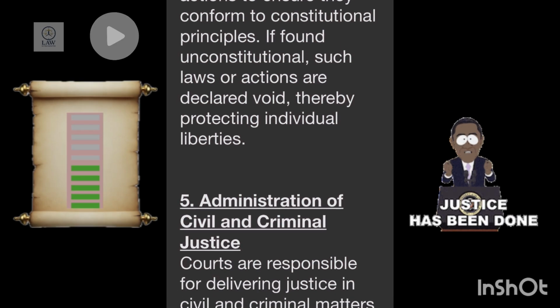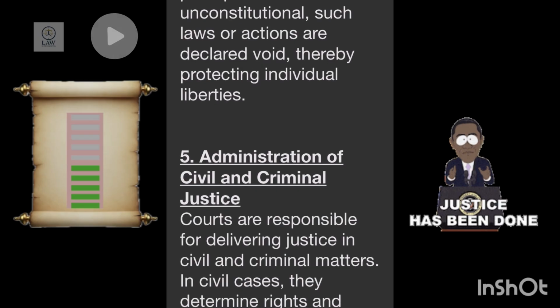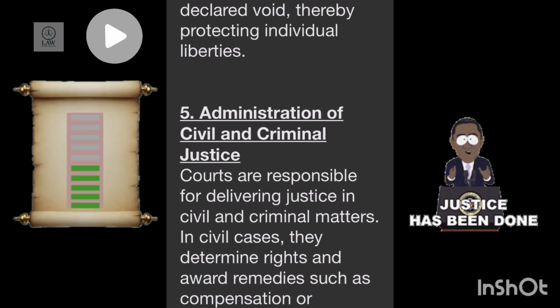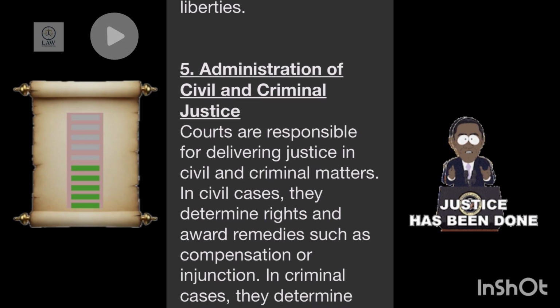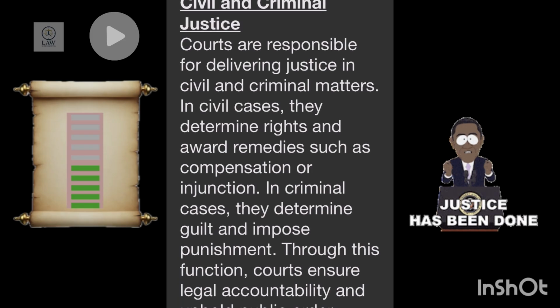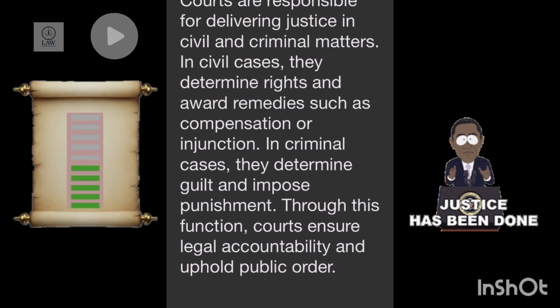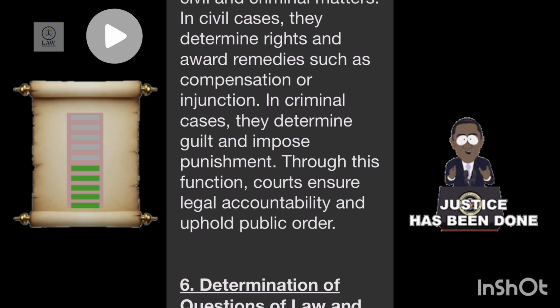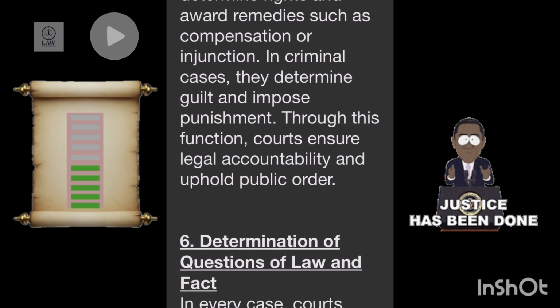Number 5. Administration of civil and criminal justice. Courts are responsible for delivering justice in civil and criminal matters. In civil cases, they determine rights and award remedies such as compensation or injunction. In criminal cases, they determine guilt and impose punishment. Through this function, courts ensure legal accountability and uphold public order.